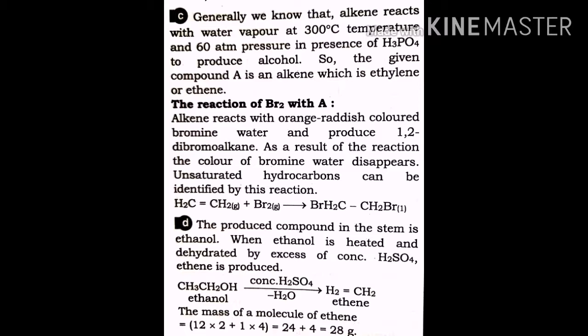In question 4, the produced compound in the stem is ethanol. When ethanol is heated and dehydrated by excess sulfuric acid, it will produce alkene. The reaction is given: ethanol plus concentrated sulfuric acid. The sulfuric acid extracts the water from the ethanol and produces alkene, ethene. The mass of the molecule of ethene is 28 gram, which is given. It's a simple question from this chapter.